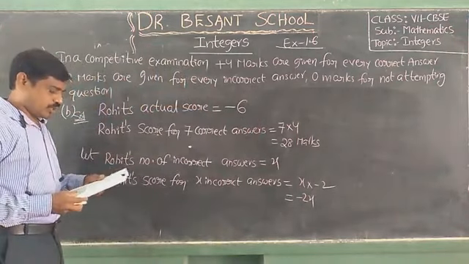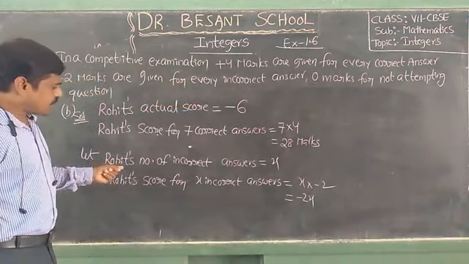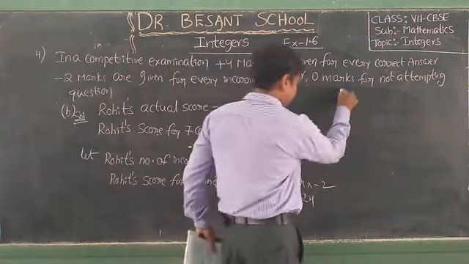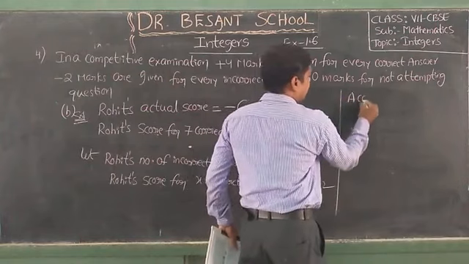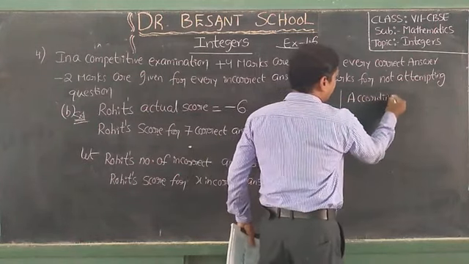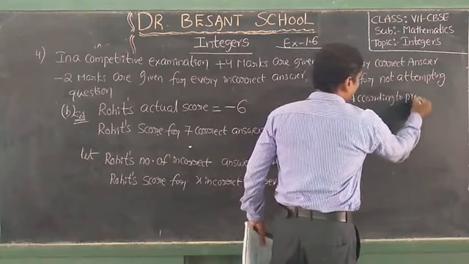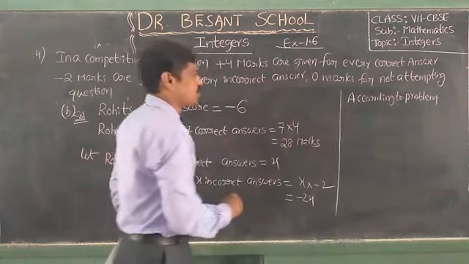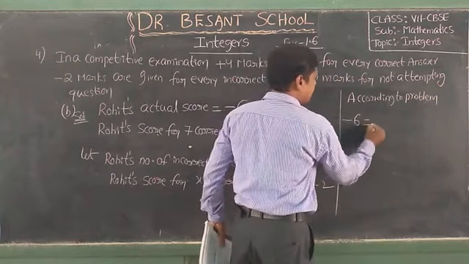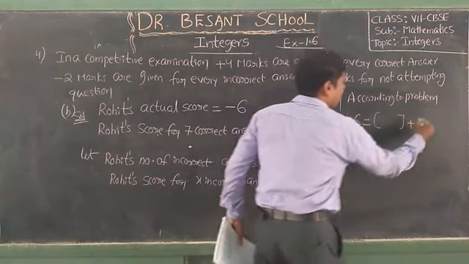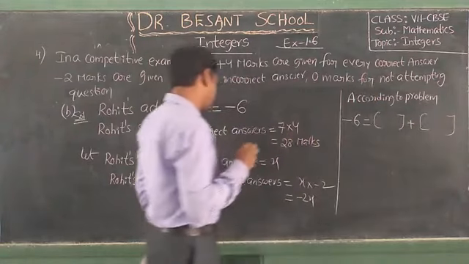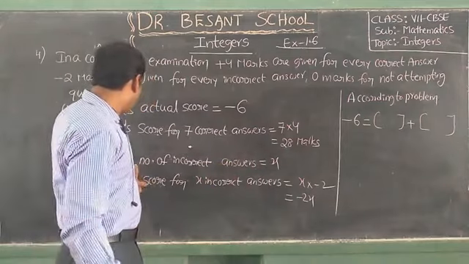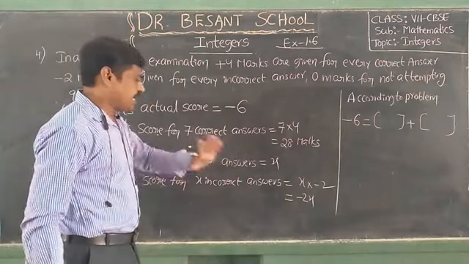Okay children, now what we have to find? Rohit's number of incorrect answers we have to find. So according to the problem, Rohit's actual score is minus 6, that's why minus 6 is equal to the sum of these two. Which two? Rohit's score for 7 correct answers and Rohit's score for x incorrect answers.